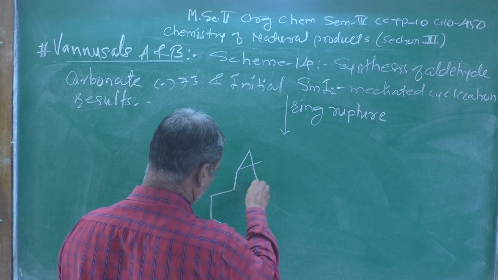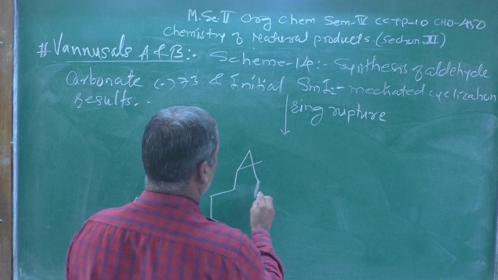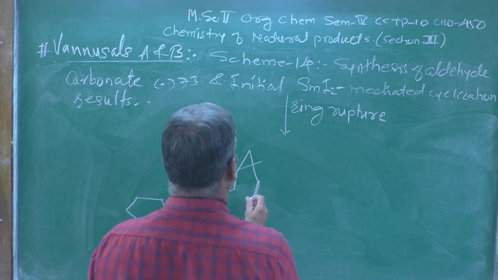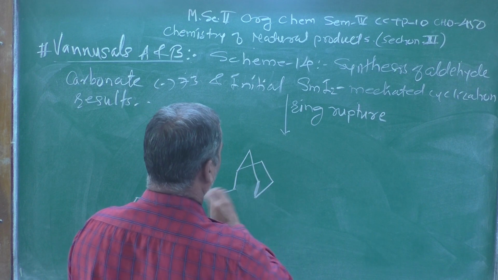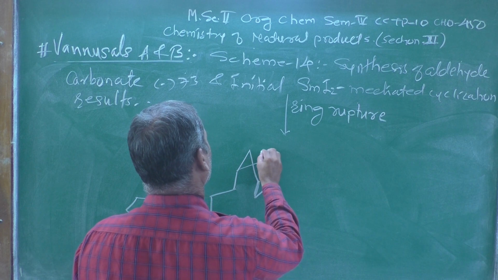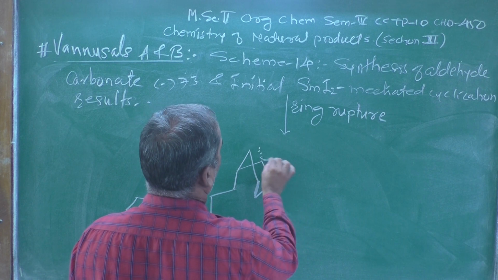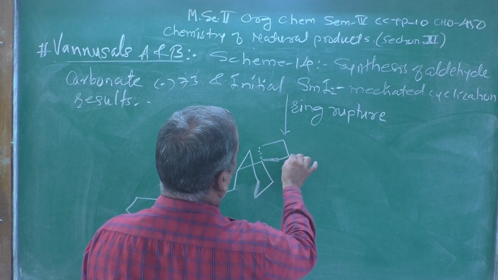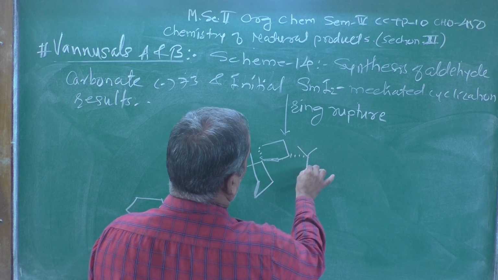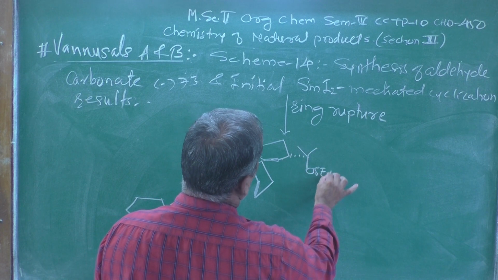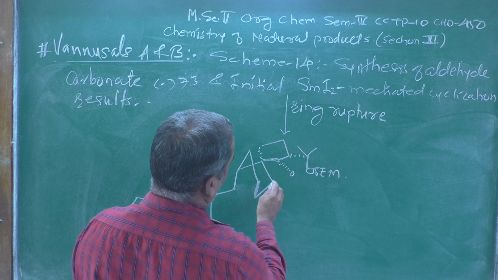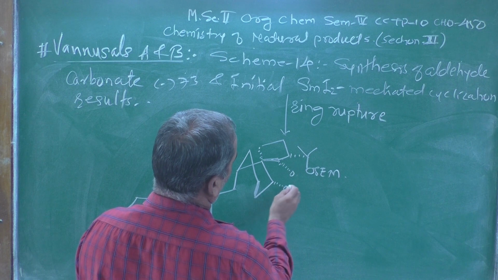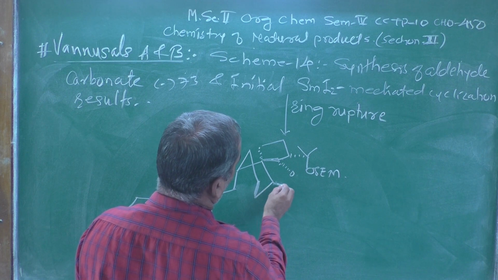Then we can show a 5-membered ring. Further we can attach another ring which is joined over here. This is a ring with OSEM, and then this 1,3 protecting group which I have shown over here, you can see clearly.